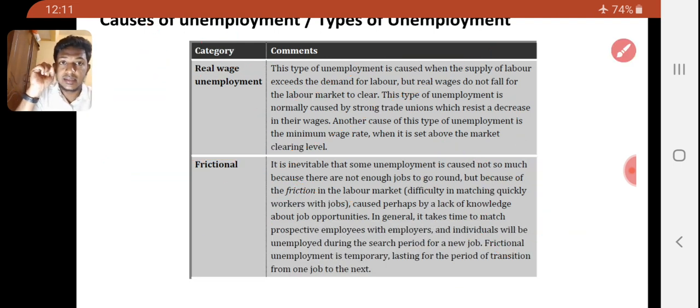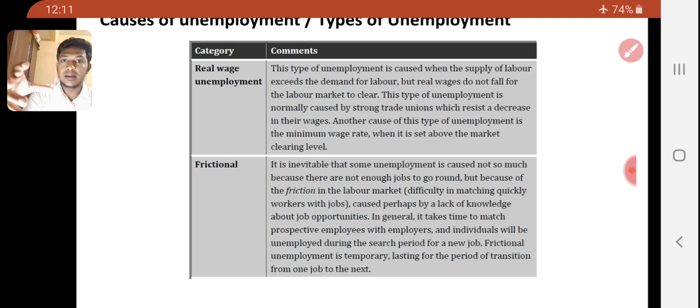Then frictional unemployment. It is inevitable that some unemployment is caused not so much because there are not enough jobs to go around, but because of the friction in the labor market: difficulty in matching workers quickly with jobs, caused by various factors such as lack of knowledge about job opportunities.